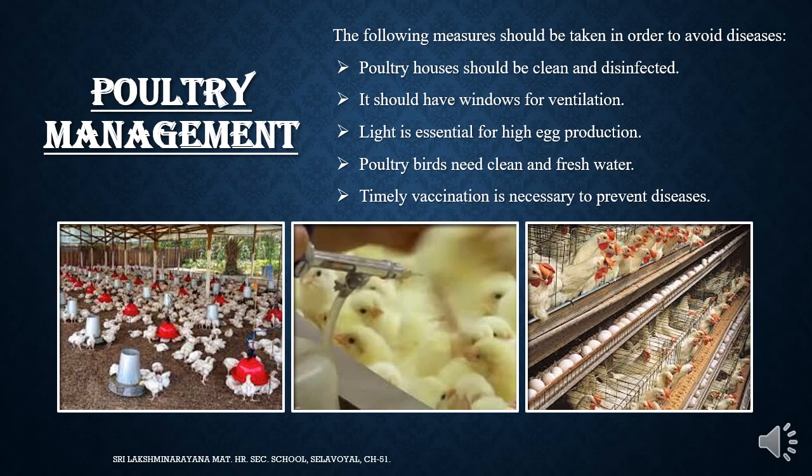Poultry management. Poultry birds need a clean environment, otherwise they will suffer from a number of diseases. The following measures should be taken in order to avoid diseases. Poultry houses should be clean and disinfected. They should have windows for ventilation. Light is essential for high egg production. Poultry birds need clean and fresh water. Timely vaccination is necessary to prevent diseases.